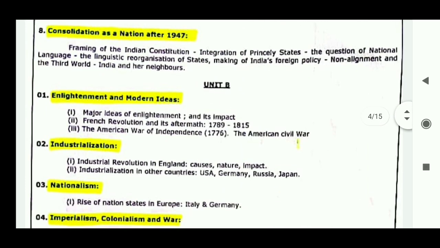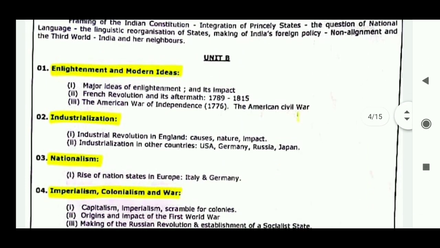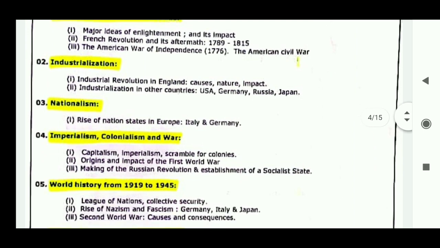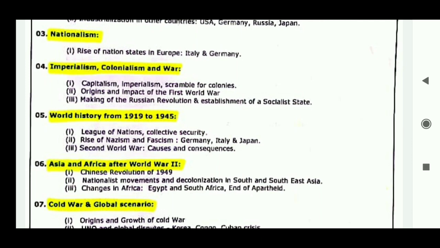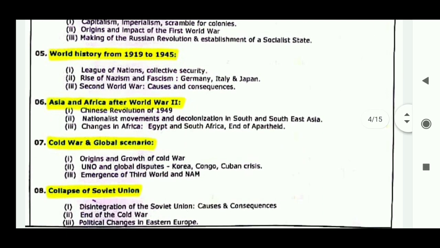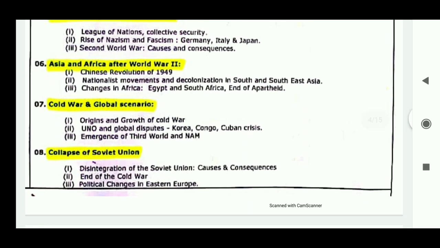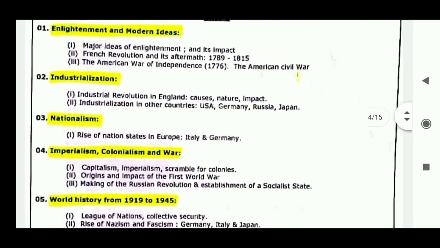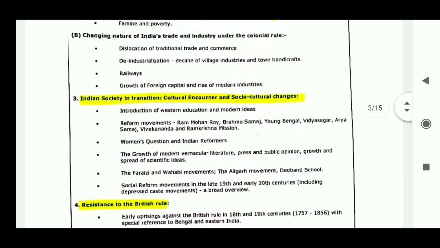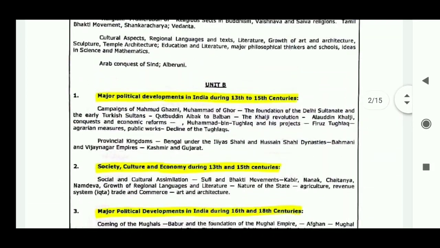Then starts unit B: number 1, enlightenment and the modern ideas. Number 2, industrialization. Number 3, nationalisms. Number 4, imperialism, colonialism and war. Number 5, world history from 1919 to 1945. Number 6, Asia and Africa after World War II. Number 7, Cold War and global scenario. Number 8, collapse of the Soviet Union. So this is the syllabus of the history optional: the ancient, medieval, modern and world history.